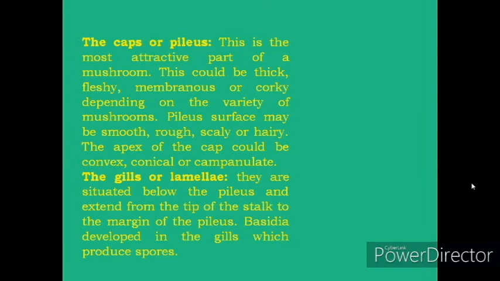Parts of a mushroom. A mushroom may have the following parts: the cap or pilus, the gills or lamellae, the veil, the volva, the annulus or ring, and the stipe. The cap or pilus is the most attractive part of a mushroom. This could be thick, fleshy, membranous, or corky depending on the variety of mushrooms. Pilus surface may be smooth, rough, scaly, or hairy. The apex of the cap could be convex, conical, or campanulate.